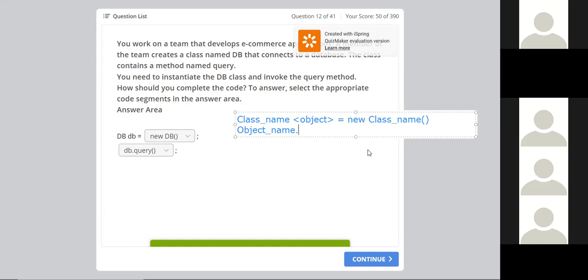Remember this syntax of declaring a class, and you write down the function also here. Naren, please write object name dot function parenthesis. Any function name it can be, right? So this is the correct way of declaring an object and calling the function. When you write this object name dot function, your program will get executed. Okay. Now go to the next question.